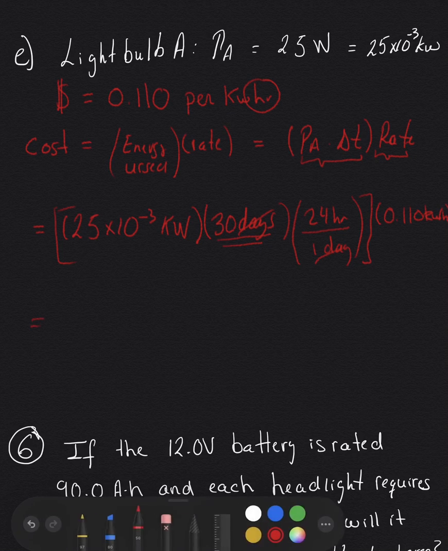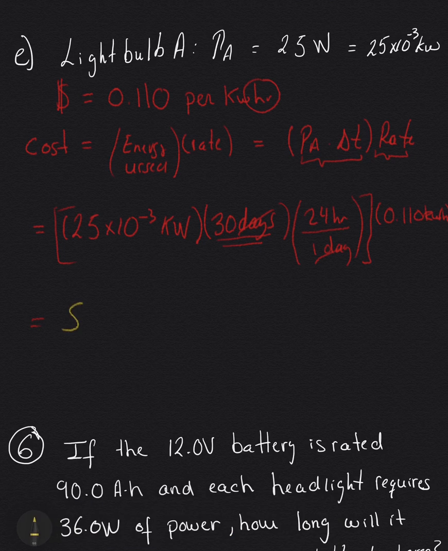All right, when you plug this into your calculator, you have $1.98. So to run light bulb A continuously for 30 days will cost you $1.98.